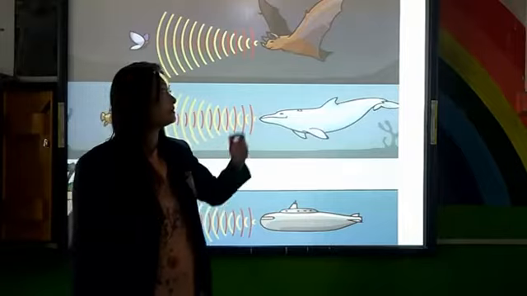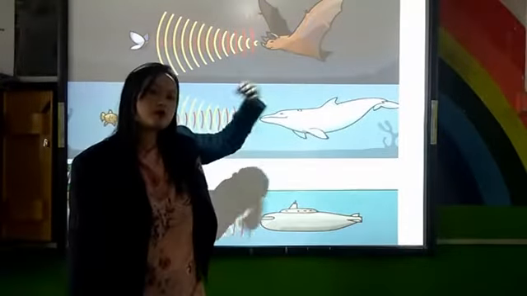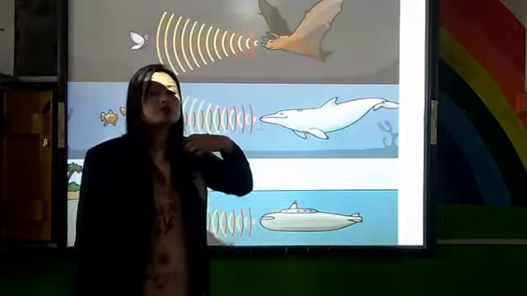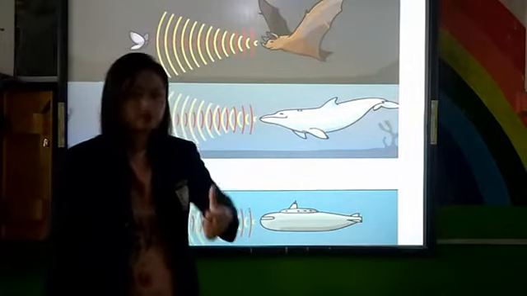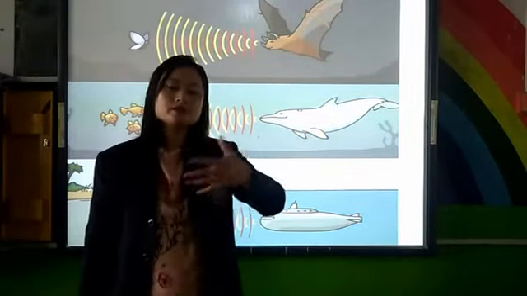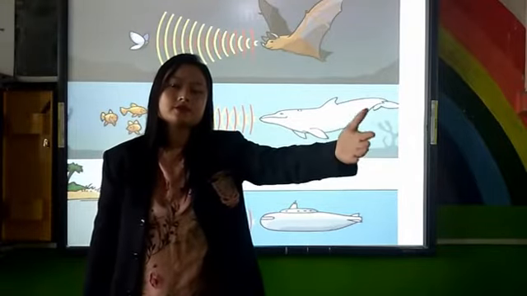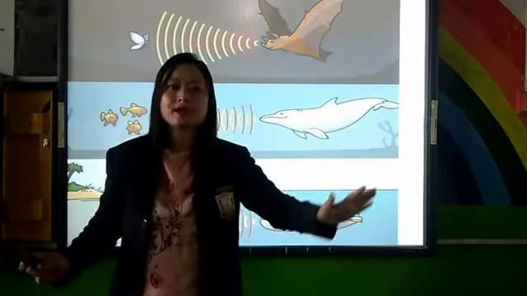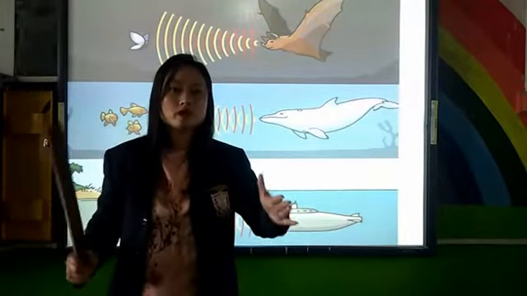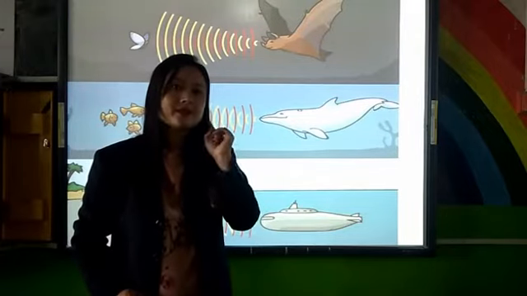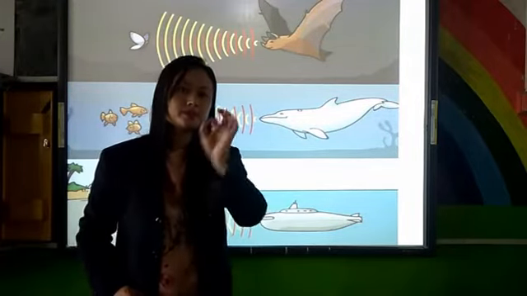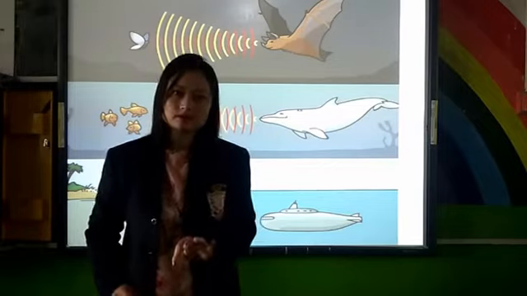So this is how it works. A bat produces a sound, which is an ultrasound. The sound travels, and as it travels, if there's any obstacle on the way, it touches that obstacle and reflects back to the ear of the bat. Now with the reflected sound, the bat can identify whether it's a prey or whether it's an obstacle.